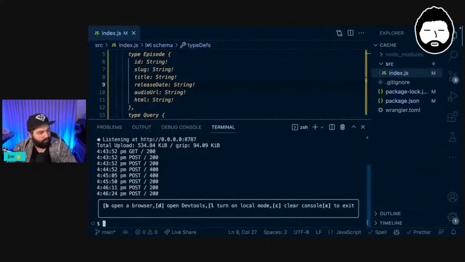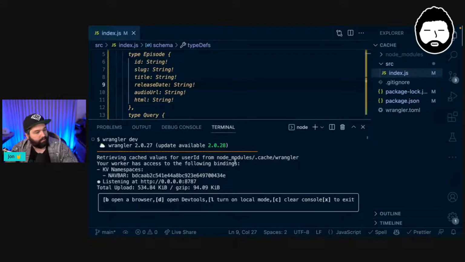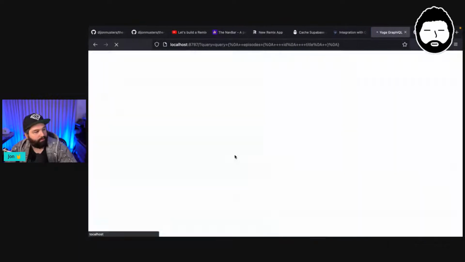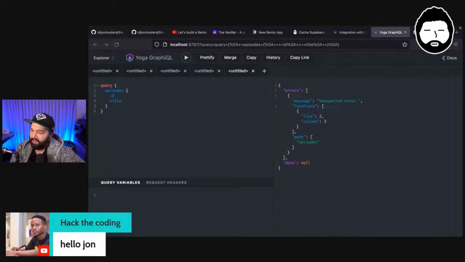Let's see if I restart this one, Wrangler dev, and then we refresh this one, and then we try to send this again. We are still getting an unexpected error. All right, more things to work out where the problem is.